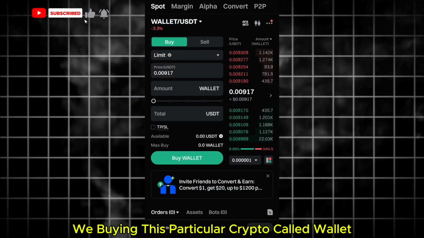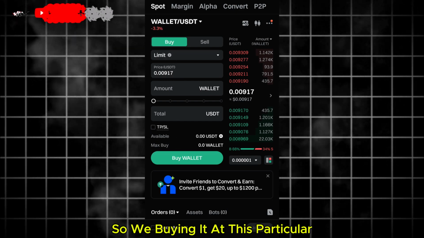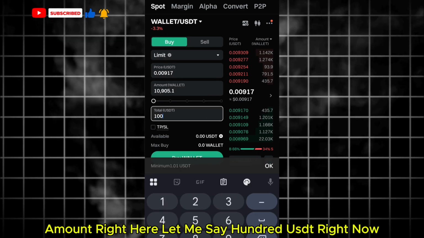In this tutorial, we're buying this particular crypto called WALLET. We're buying it at this amount right here, let's say 100 USDT right now.